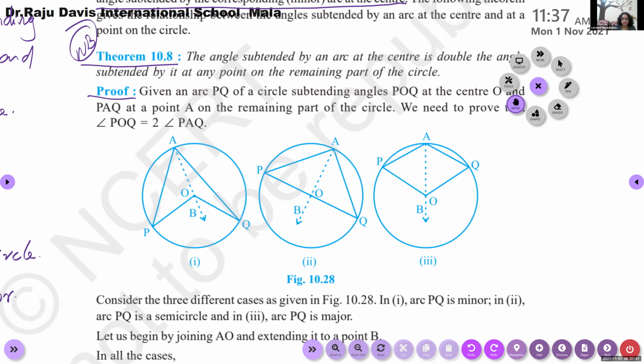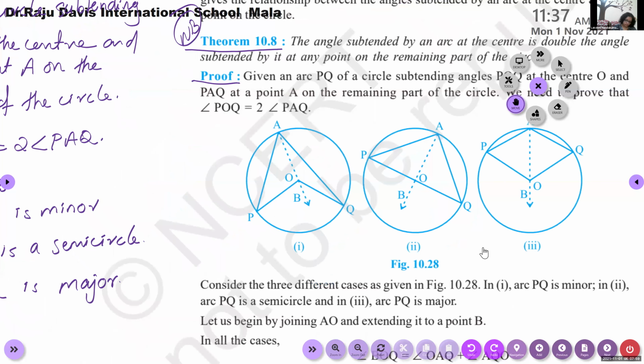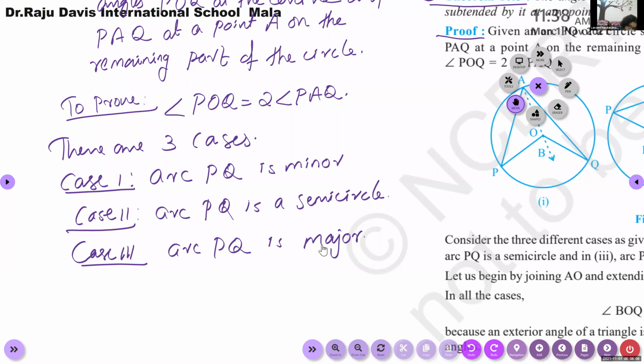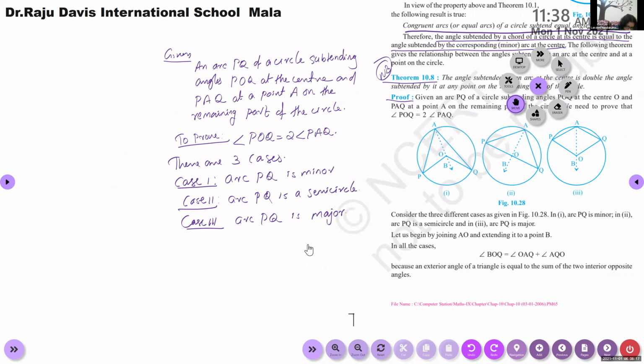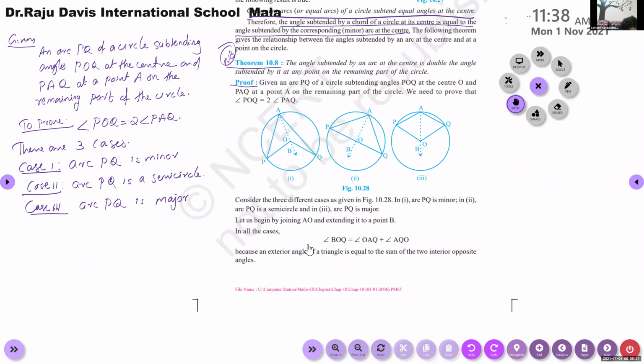Ma'am, can you show the other side again? Which one? This.